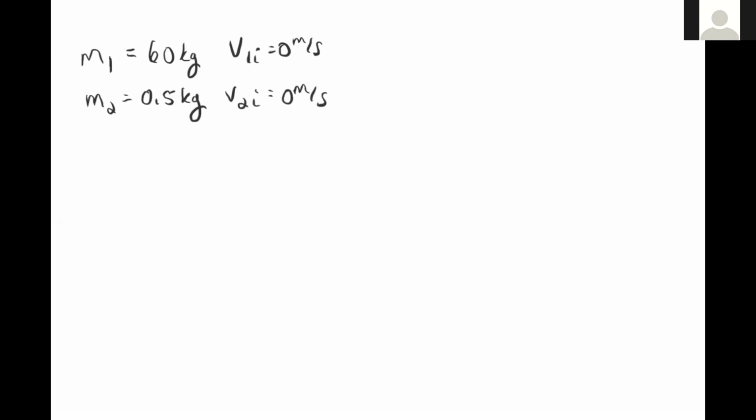We are told that the archer fires the arrow horizontally at 50 meters per second. So that means that after this event, which is the firing of the bow, the velocity of the arrow is 50 meters per second. So I'm going to call that V2 final. We need to find the final velocity of the archer. With what velocity does the archer move across the ice after firing the bow? So that's what I'm going to call V1 final, question mark.